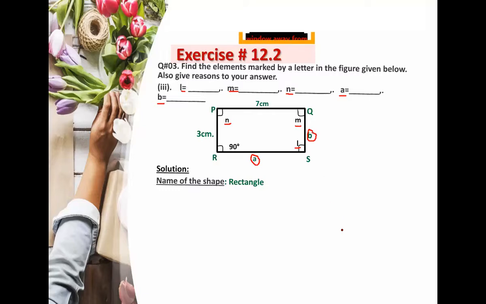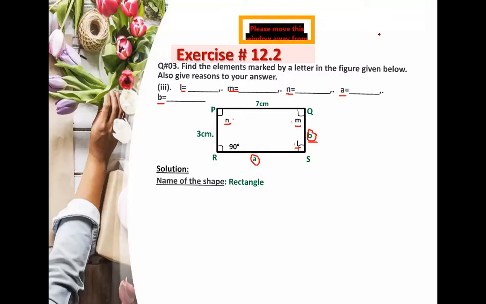This is a side as well. Okay, so what you have to do, you have to find out three angles. How many angles are there? One, two, three. You have to find out the measurement of these three unknown angles, and two sides are unknown, so you have to identify the measurement of these two sides as well. Okay, if you remember the properties of rectangle, very good.